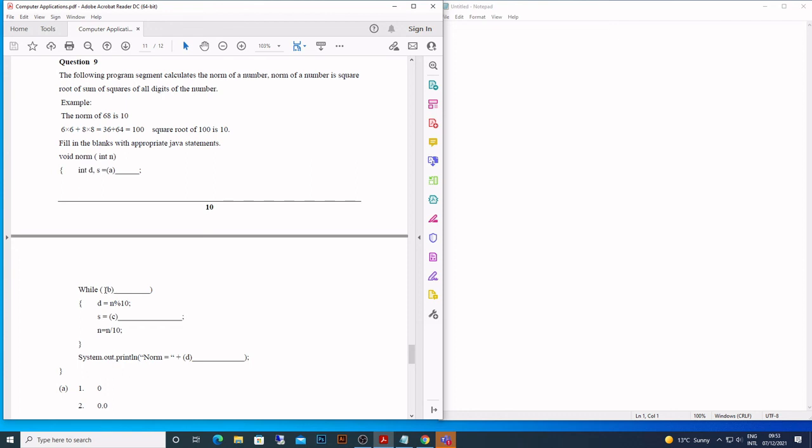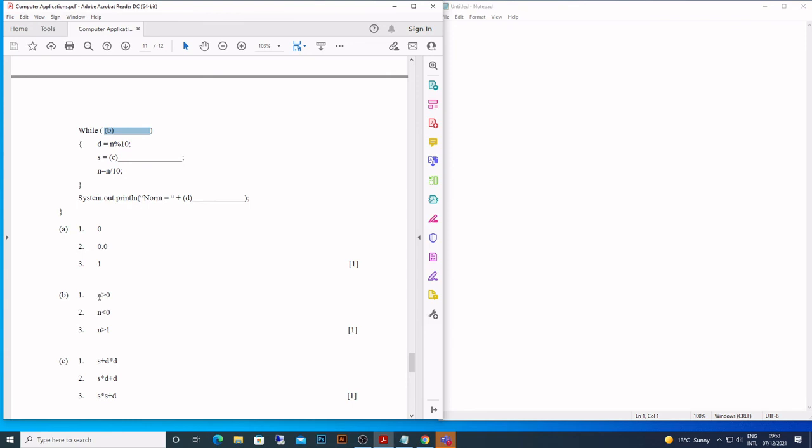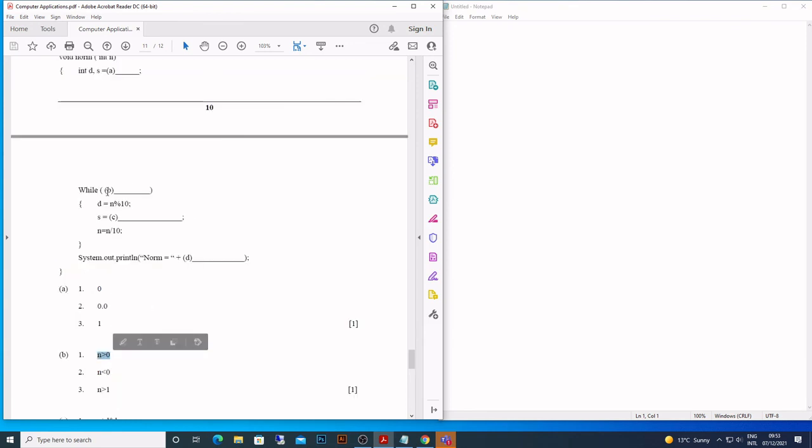So what is the condition here? n is greater than 0. Okay, n is greater than 0, then the loop will continue. Let me just copy this.